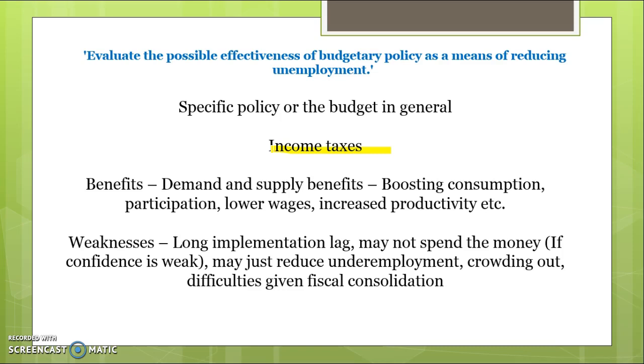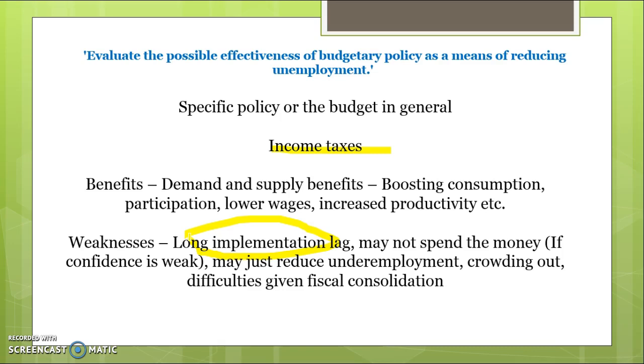Other benefits include the short impact lag that it would have, which is another thing you could focus on when you're looking at the overall benefits of budgetary policy. And then you want to talk about the weaknesses, and the majority of your answer would be why income taxes may not be effective. Within that, there's a range of things you can talk about. You can focus on the implementation lag and how income tax cuts, like any government or budgetary policy initiative, can take a long time to get through the House of Representatives and the Senate, and may face political objections.